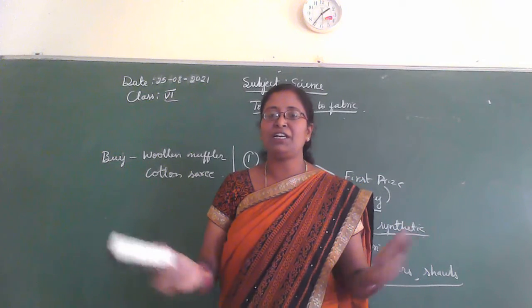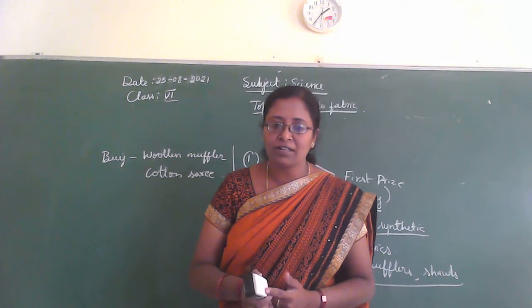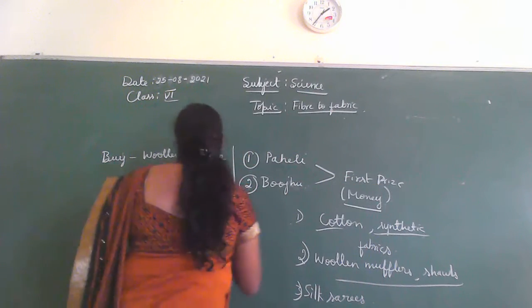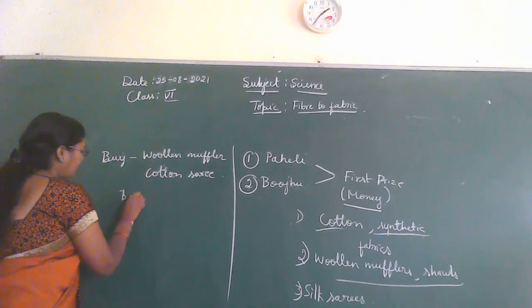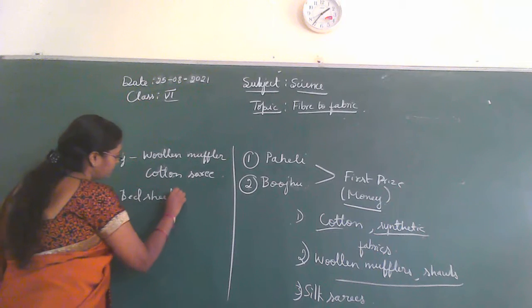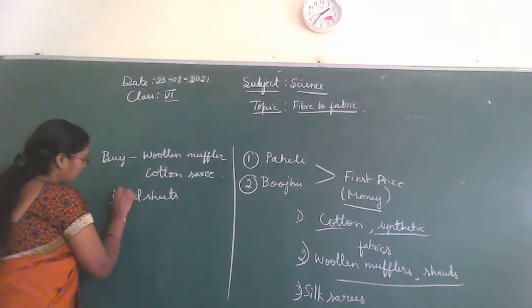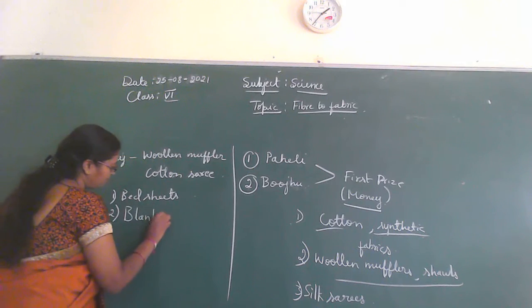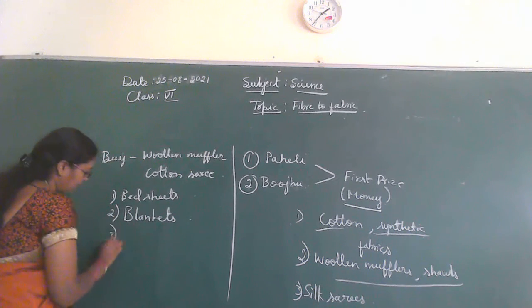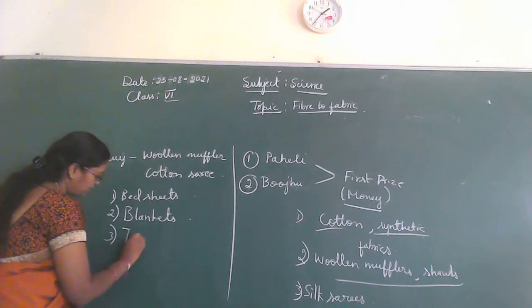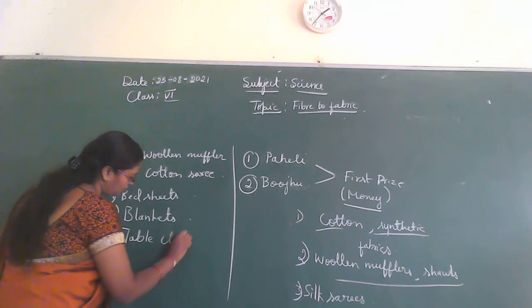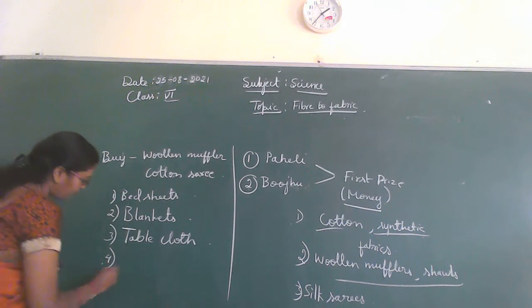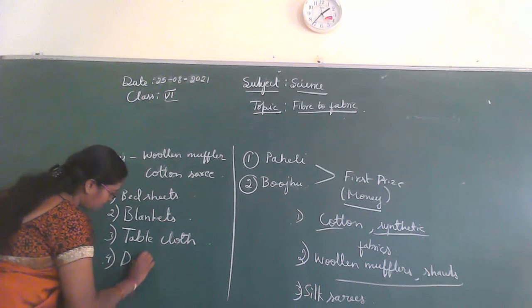So these materials, what are they called? They found bed sheets, then blankets, tablecloth, and then another one, duster.